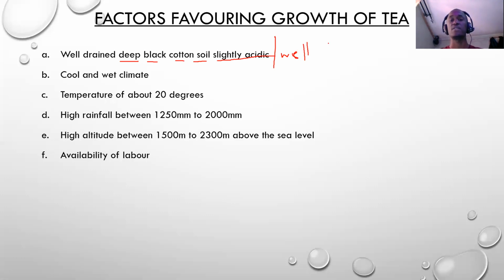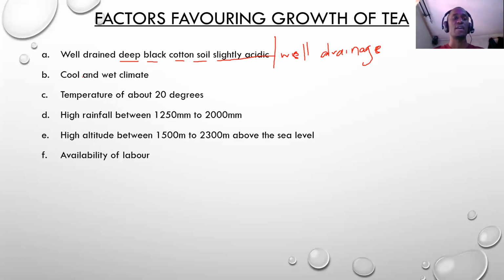So the drainage must be very good. It should not be a soil that is going to cause flooding during a rainy season. It should be soil which is well drained, so that there's no flooding, because tea does not require flooding during a rainy season.